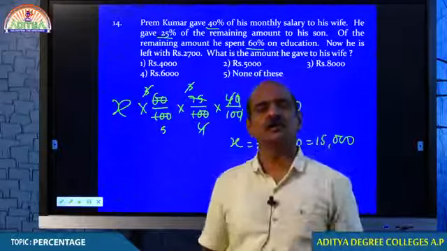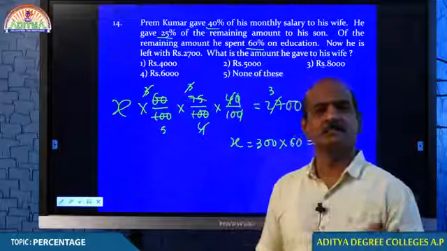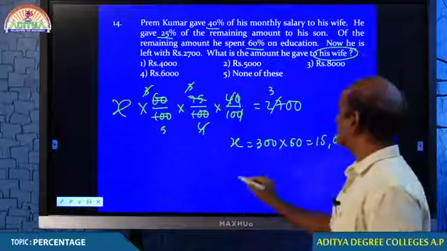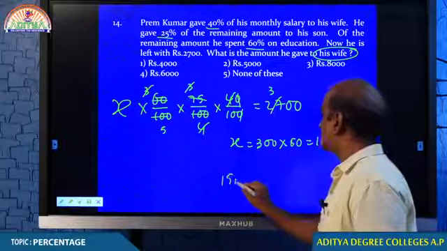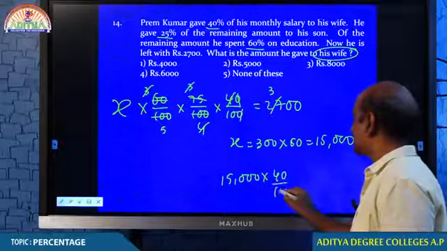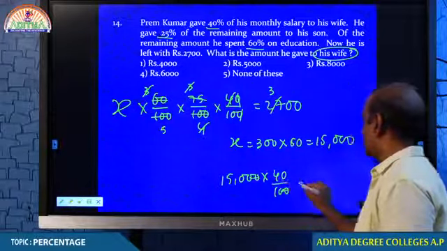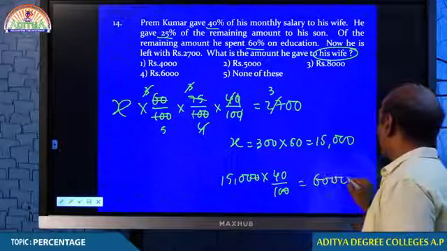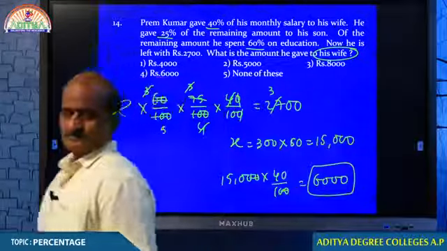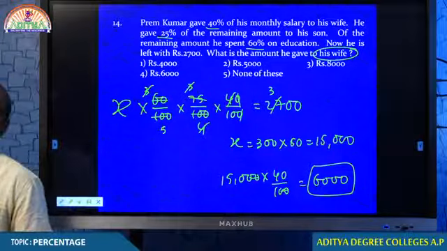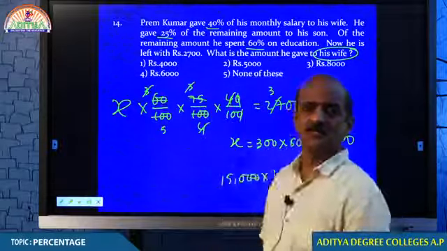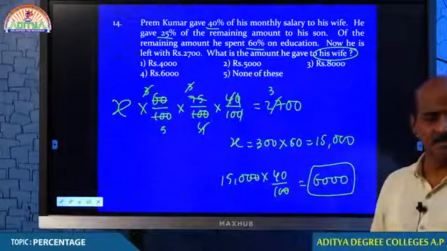But you are not asked to find the salary of Prem Kumar. Then what are you asked to find? The amount he gave to his wife. Therefore, after getting 15,000, you have to get 40%, because this is the amount given to his wife. 15,000 is the salary of Prem Kumar.